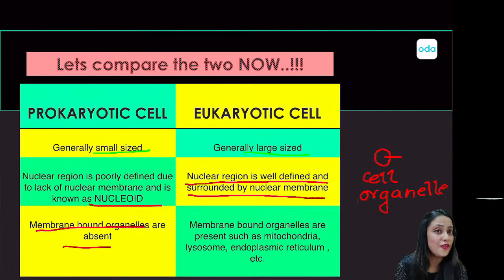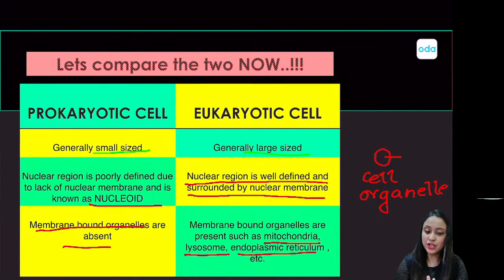So most of the cell organelles present in the eukaryotic cell will have a membrane around them. Most of them, not all, but most, right? Mitochondria, lysosome, and endoplasmic reticulum are examples of such membrane bound organelles.